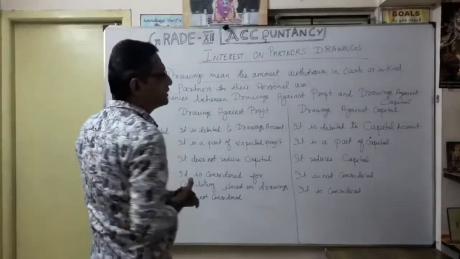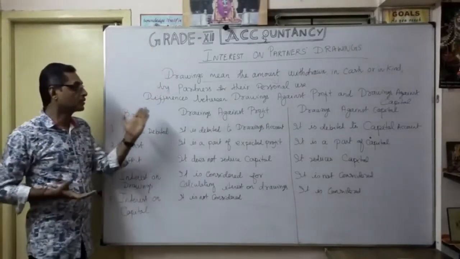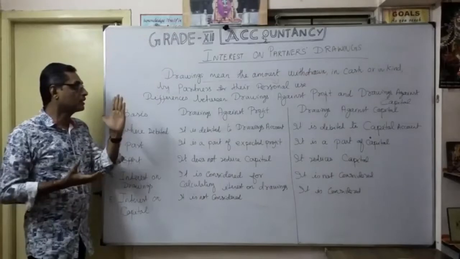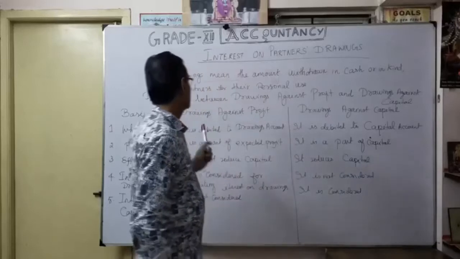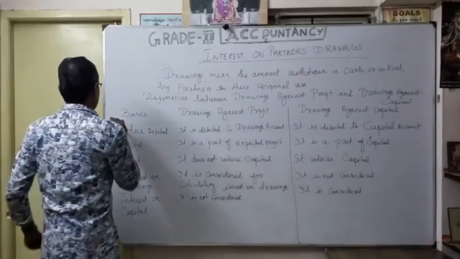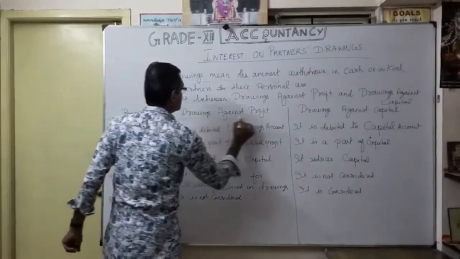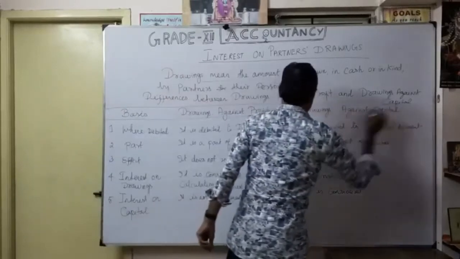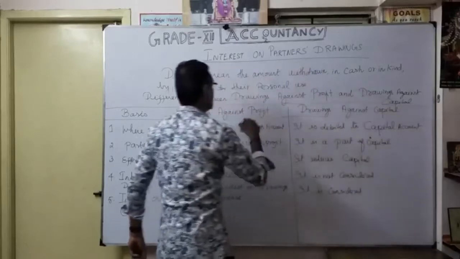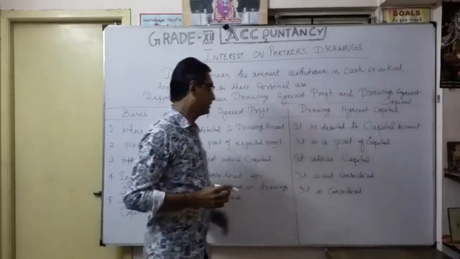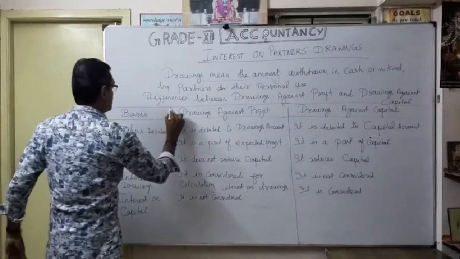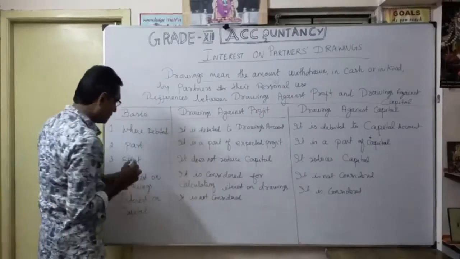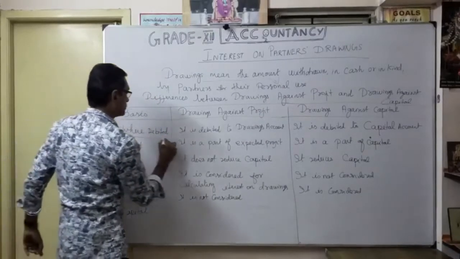Now let's see the differences between drawings against capital and drawings against profit. That is very, very important. First of all, based upon the basis, where should it be debited? You should know where it is going to be debited.